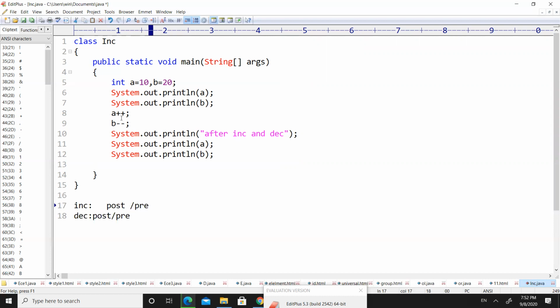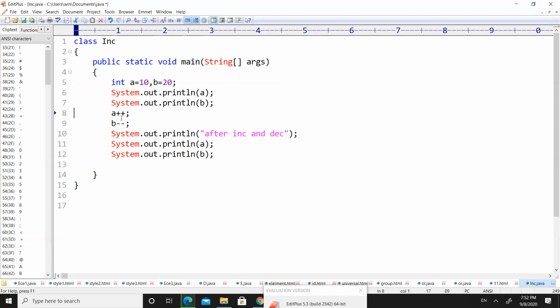For post increment, we have to provide A++. For pre increment, we have to provide ++A. Similarly, for post decrement, we have to provide A--, and for pre decrement, we have to provide --A. So the program illustrates post increment and post decrement. Let us do the same program with pre increment and pre decrement, and observe the output here.